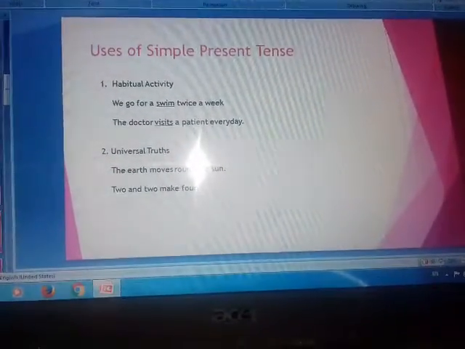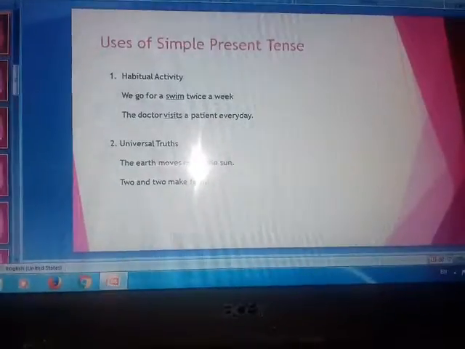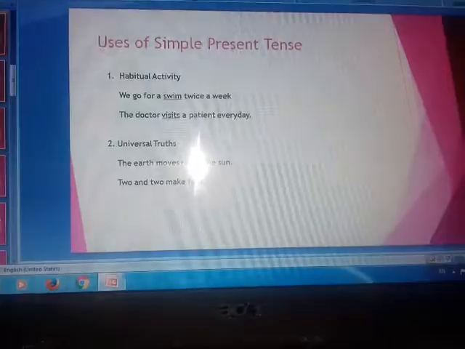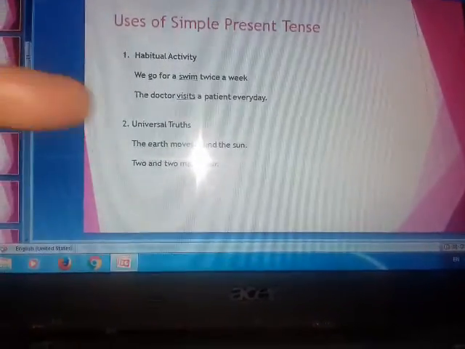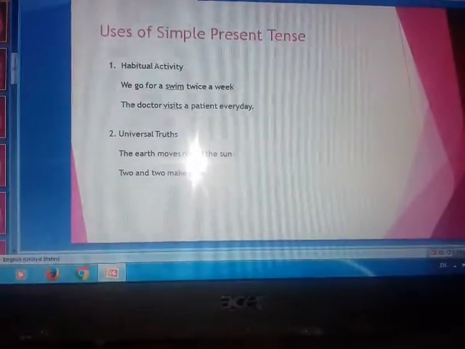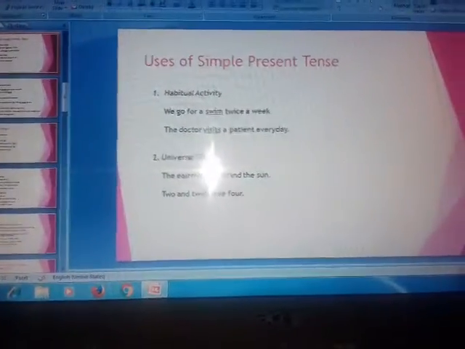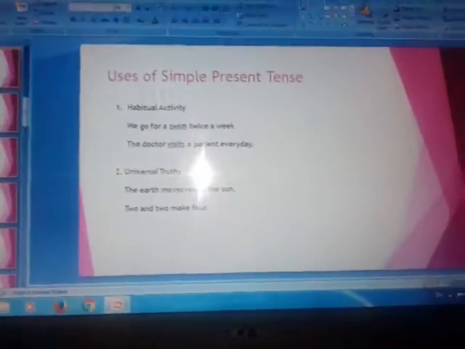You will use the simple present tense. Suppose when you wake up, what do you do? You brush your teeth. Brush is the first form of the verb. It is a simple present tense. So it is a habitual activity, and you are using simple present tense.